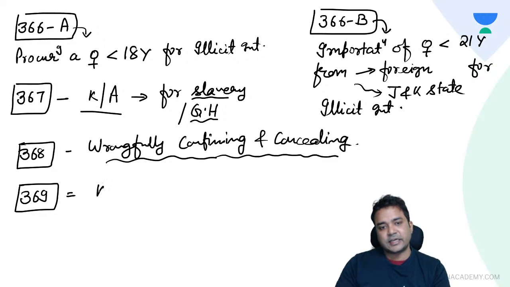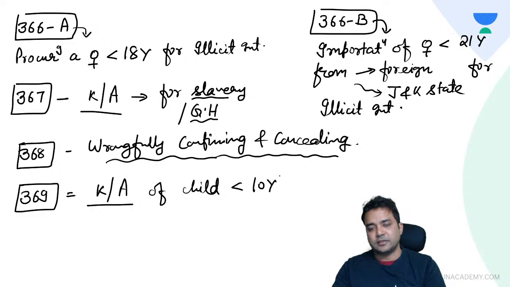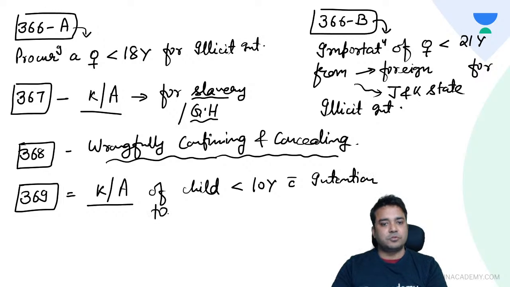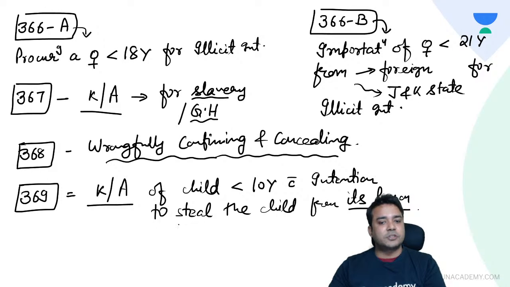This says kidnapping or abduction of child less than 10 years with the intention to steal the child from its person, means from its guardians or whoever was taking care of the child.